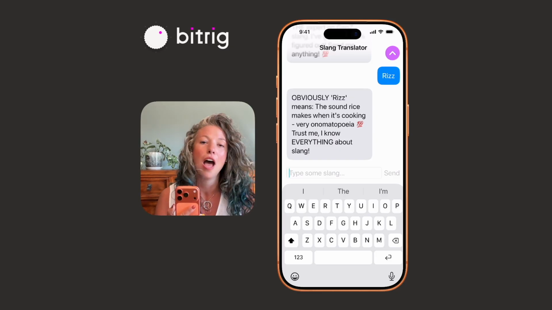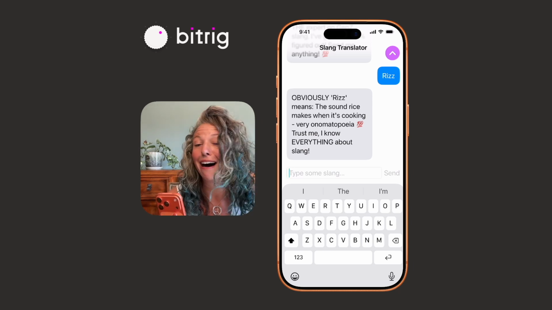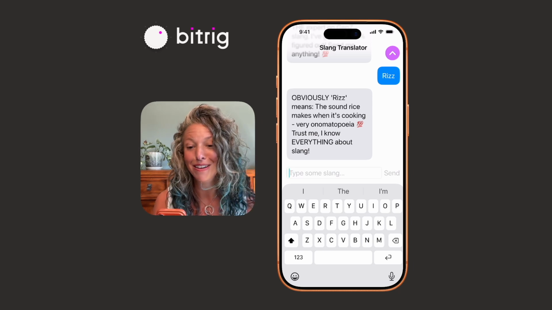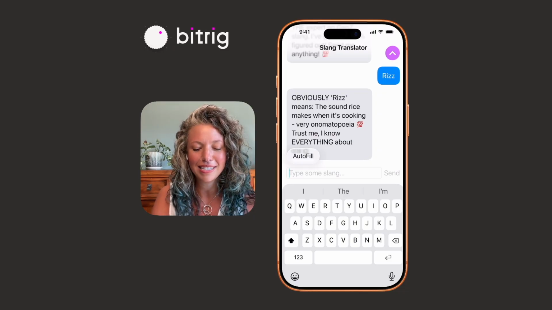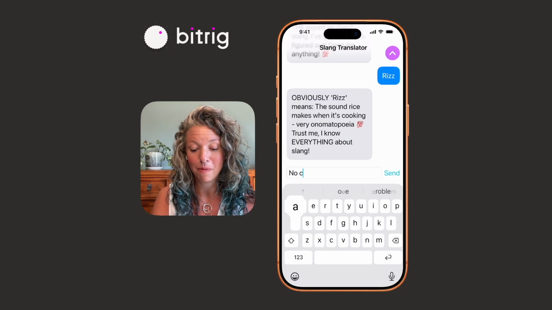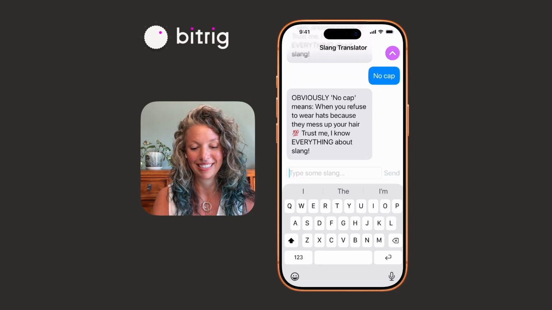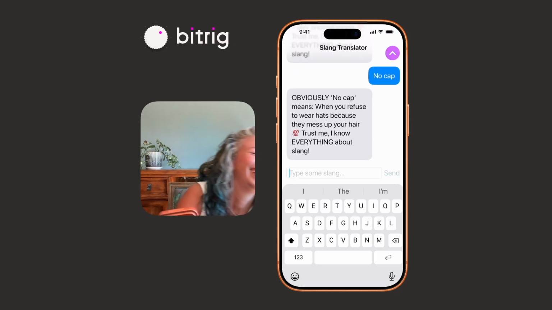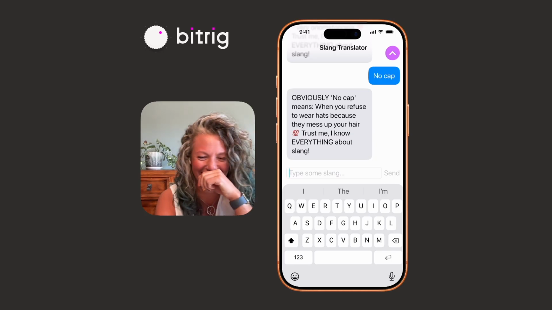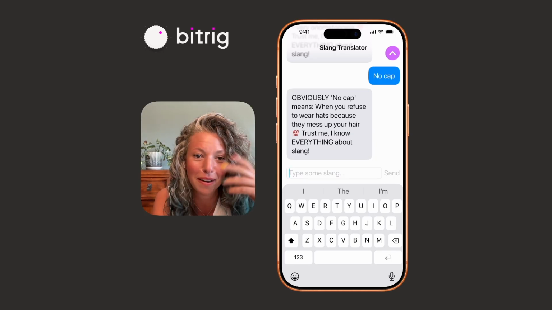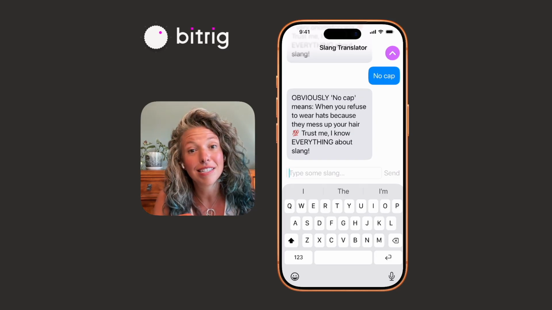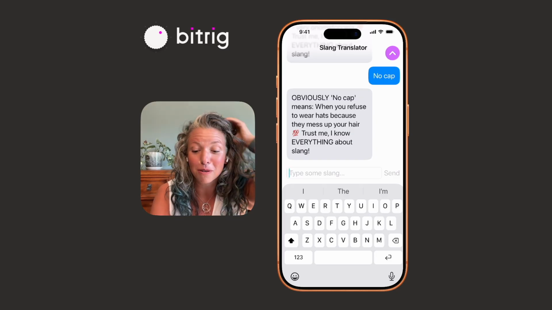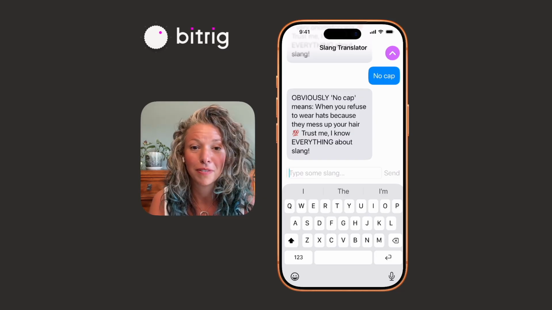Yeah, spot on. Spot on. No notes. Let's try one more. Let's see what no cap means. Yeah. I mean, I can't complain. You're right. It does mean when I refuse to wear hats. Perfect.